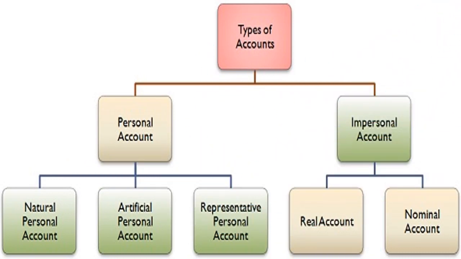Accounts are classified in two major heads. First is personal account and second is impersonal account. So personal account means what? The person, the individual. So individual means what? The people like us, which is called a natural person. Like Anshuman Magar and the student who is listening, both are natural persons. So the natural personal account is a type of personal account. So Anshuman account or Pratap account, Mahesh account, these are natural person accounts.